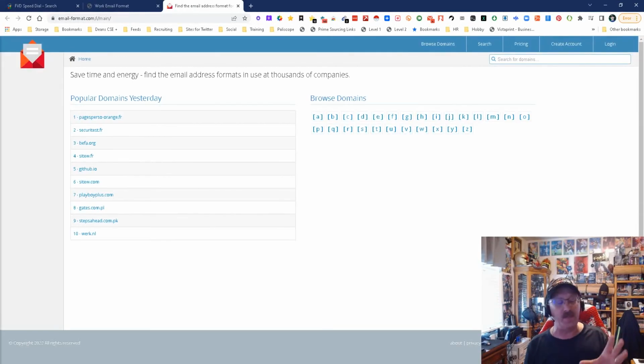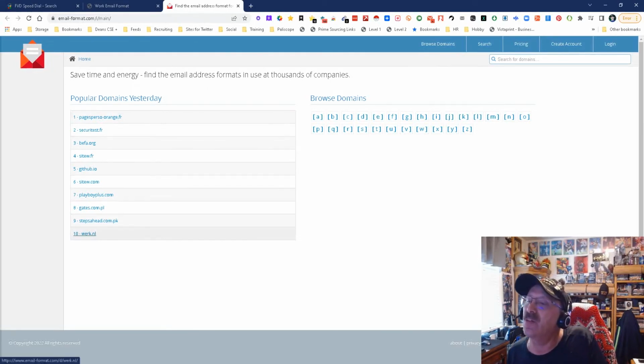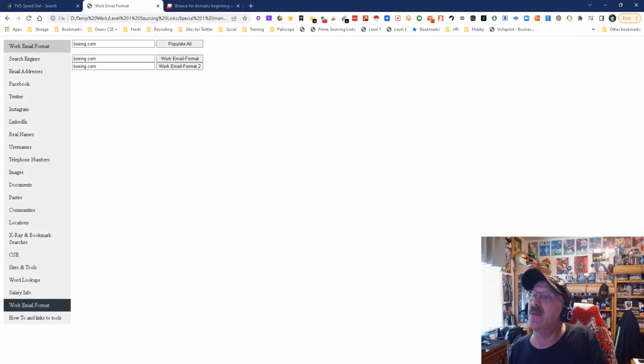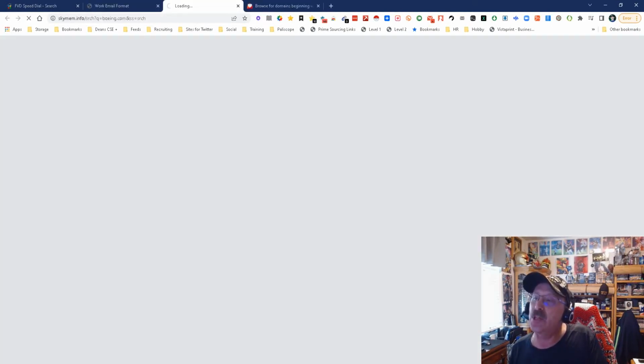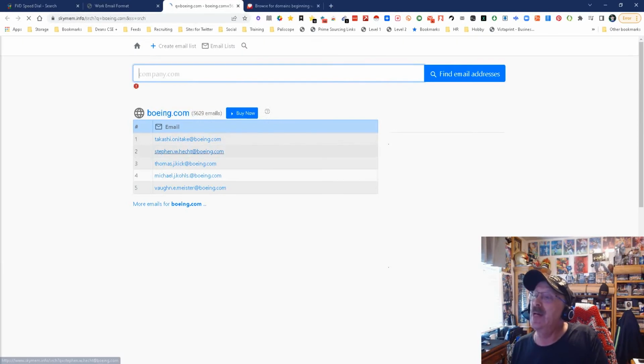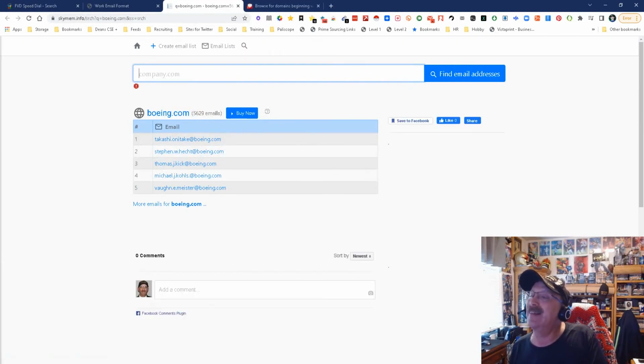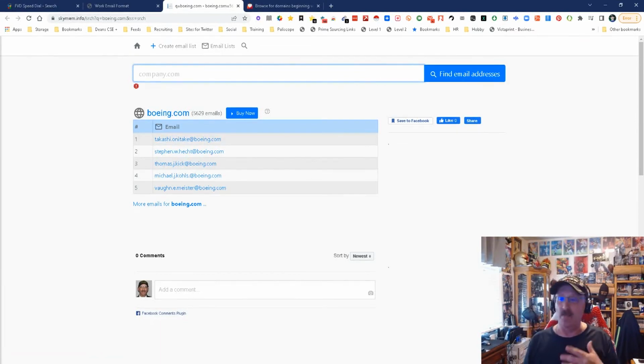Most all work emails have a specific naming convention: first name dot last name, whatever. These are popular domains. It did not get us the Boeing one we really wanted right away, which is okay because that's why we have number 2. Number 2 told us that in most cases, it is first name dot last name. Could be first name dot middle initial dot last name, but in most cases, number 1 is usually the most common. It is first name dot last name at Boeing.com, and there you go. Now, why is that important?